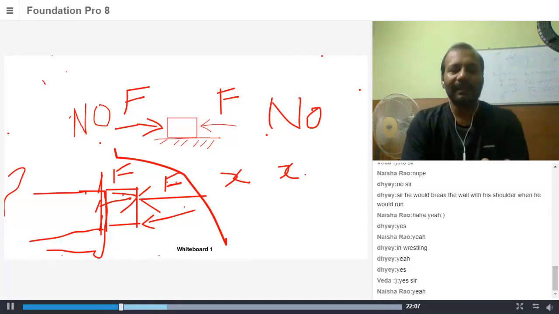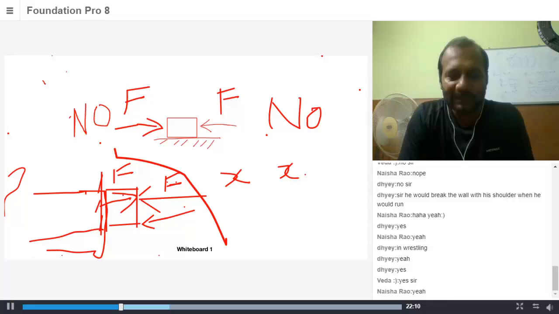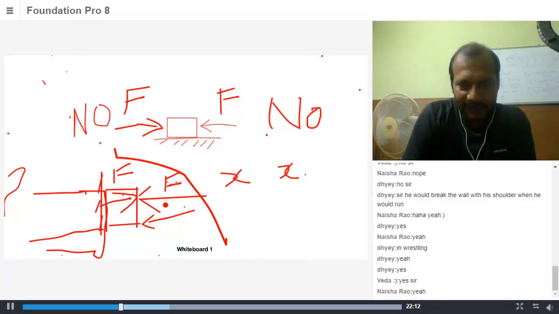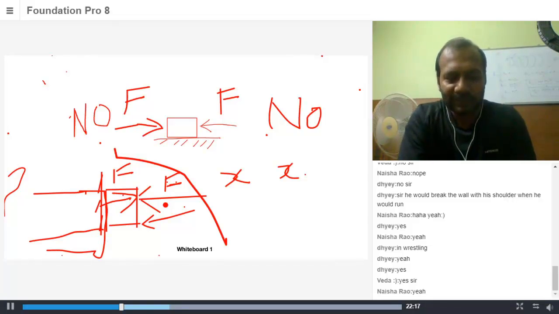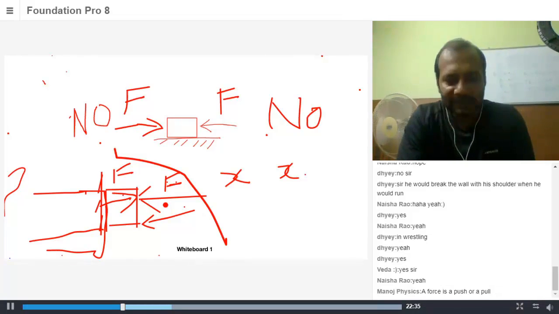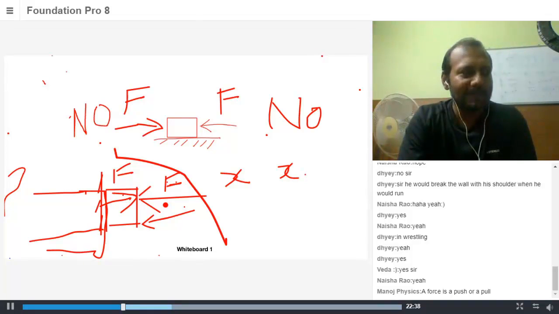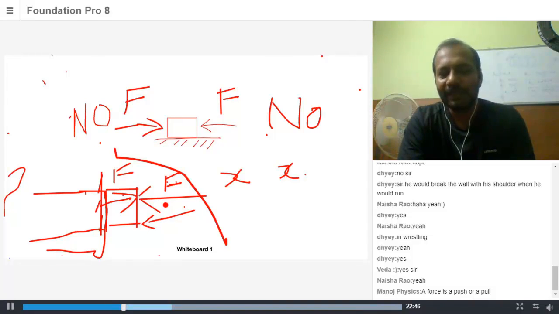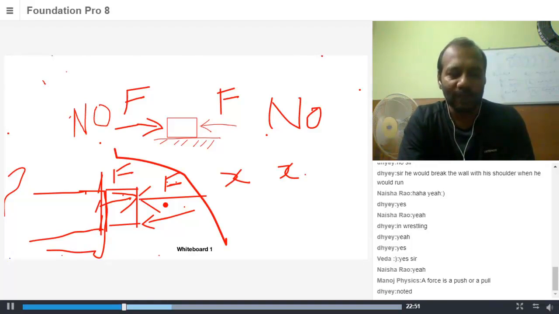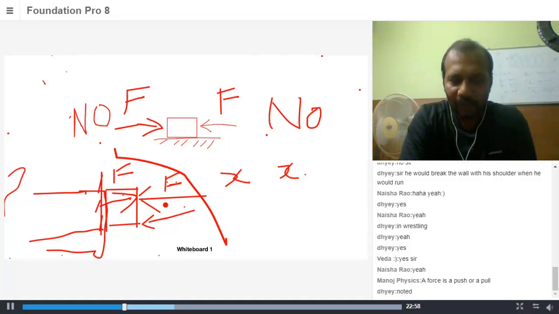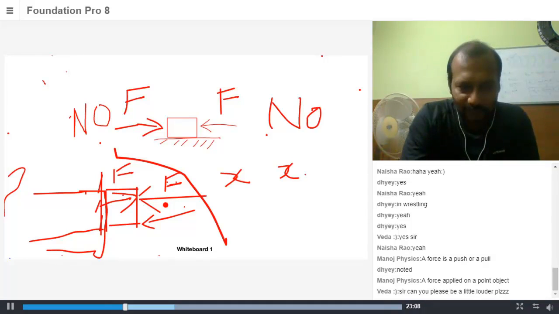Now let's scribble down these things in your books. You can just quickly scribble down these things. I'll type it here in the chat box. The first thing: what is a force? I assume that the objects I'm taking are not objects whose dimensions are large. We'll not talk about objects having shape. If the object has shape, then the force can change the shape of the object. So what can a force applied on a point object do?